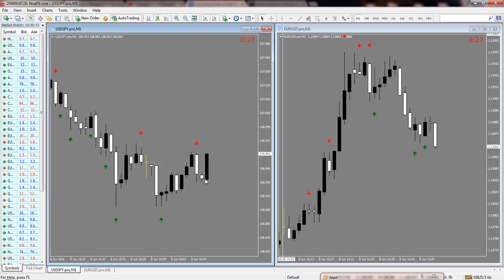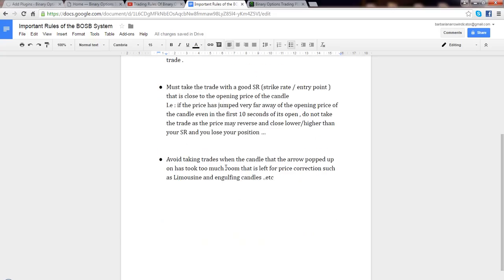But if I take a lower or higher entry point that is more than 3 micropips difference, or spread, from the opening price, I will lose the trade. So make sure to take that into consideration.